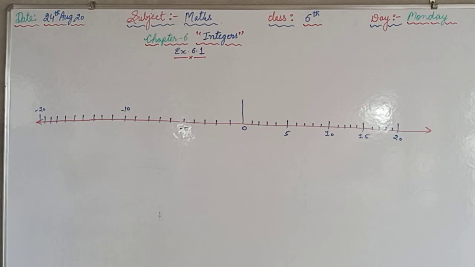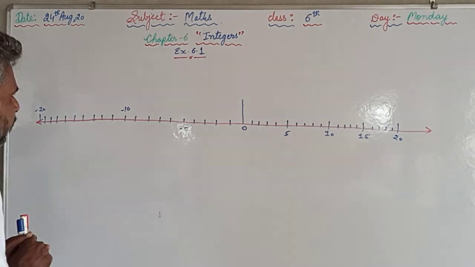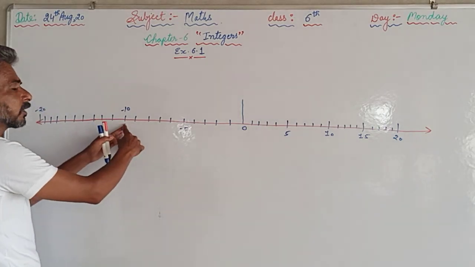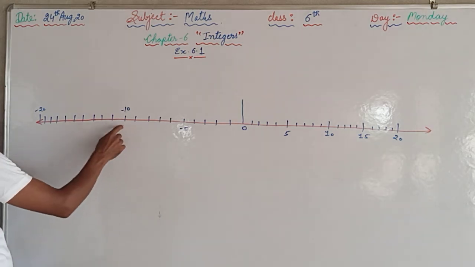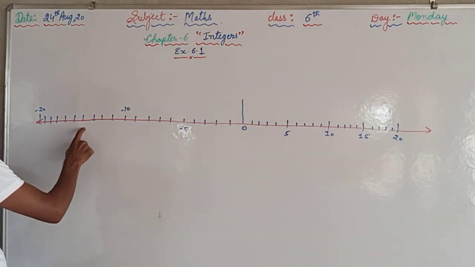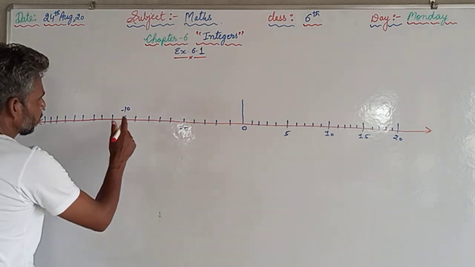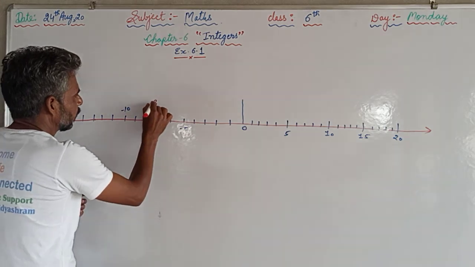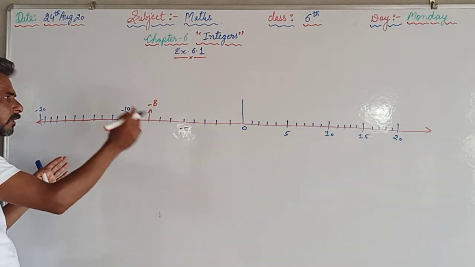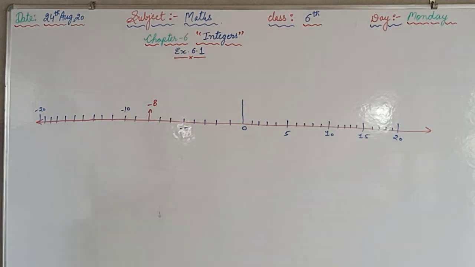Write 4 integers less than minus 10. The integers on the left hand side of minus 10, that is minus 11, minus 12, minus 13, minus 14, minus 15, will be less than minus 10. At the same time, question number 9, in which we are supposed to state whether the given statements are true or false. Minus 8 is to the right side of minus 10. Minus 8 is on the right hand side of minus 10, that is true.